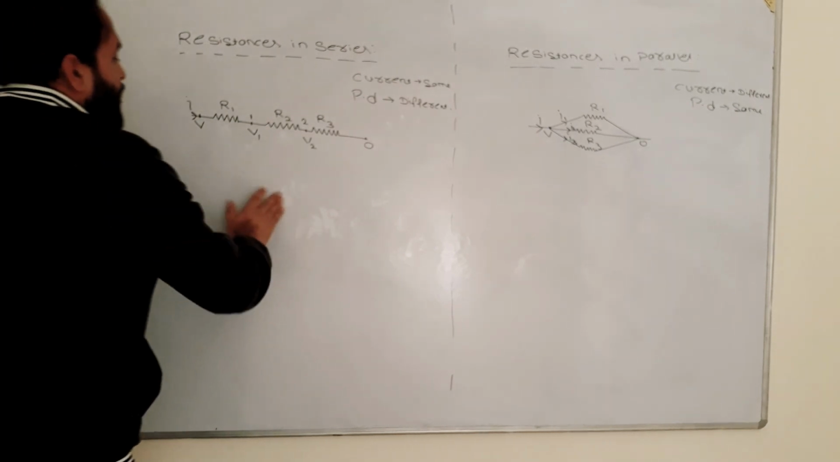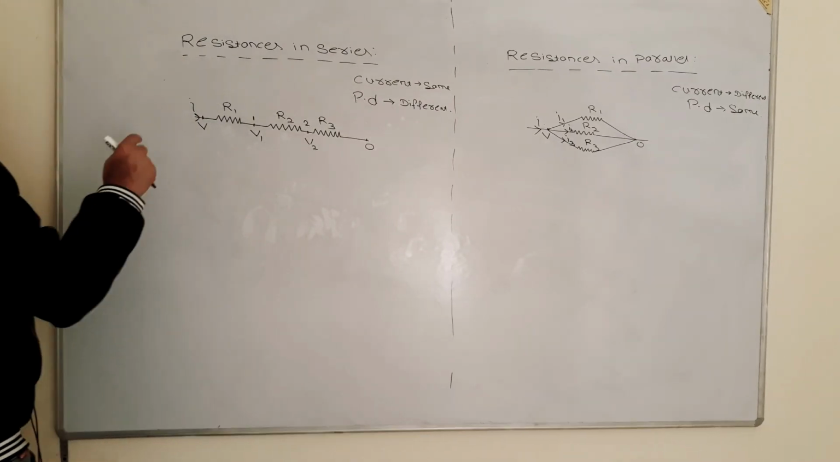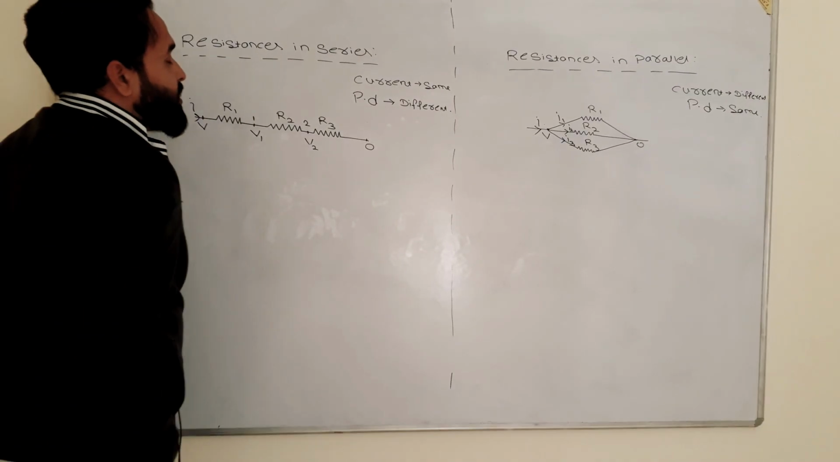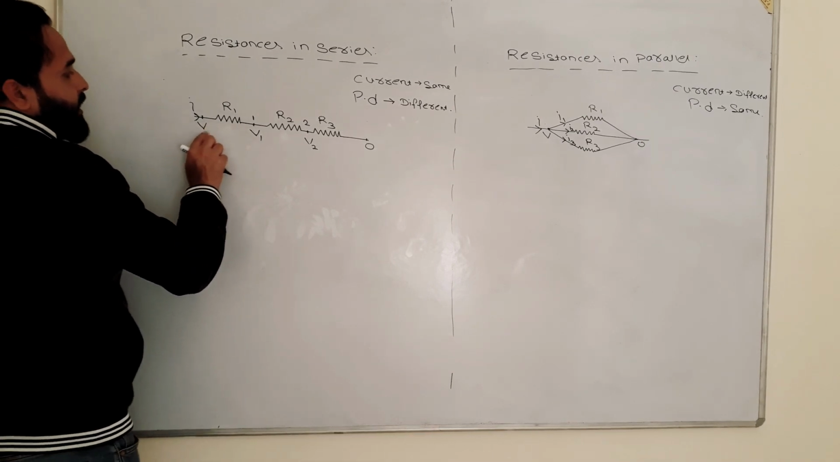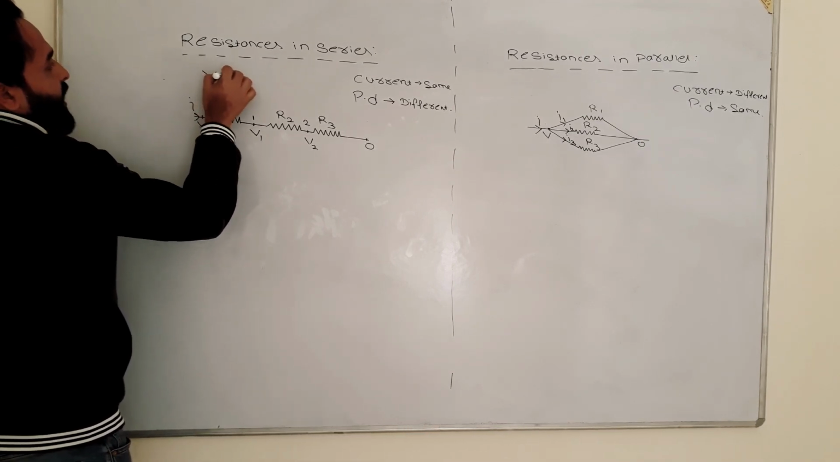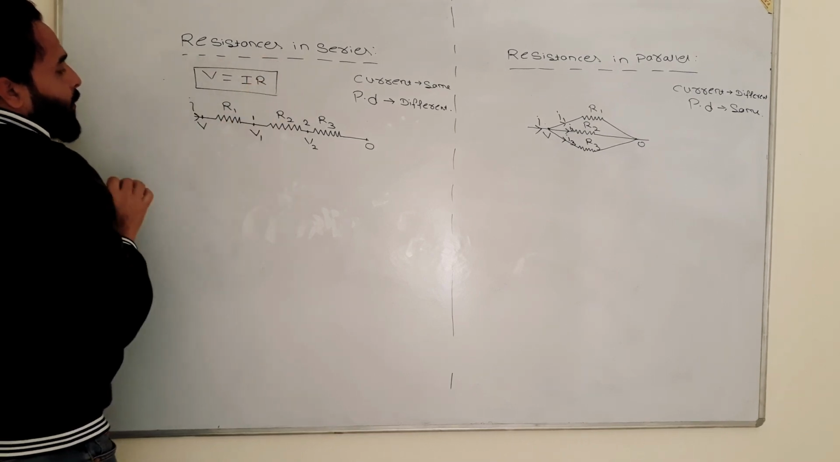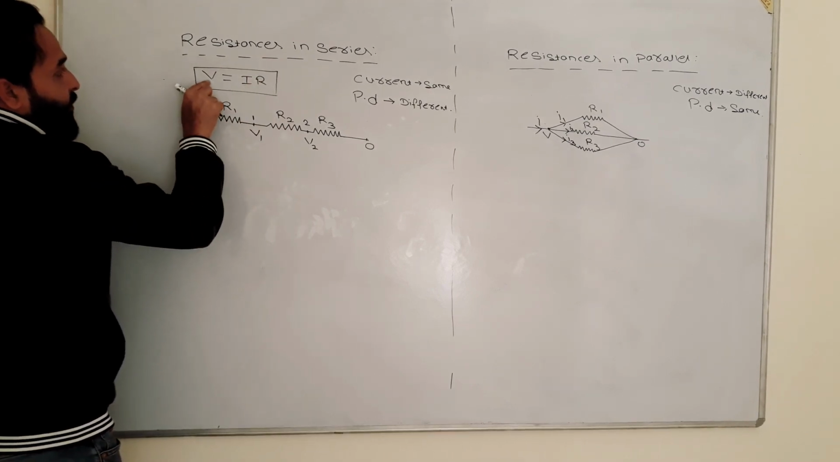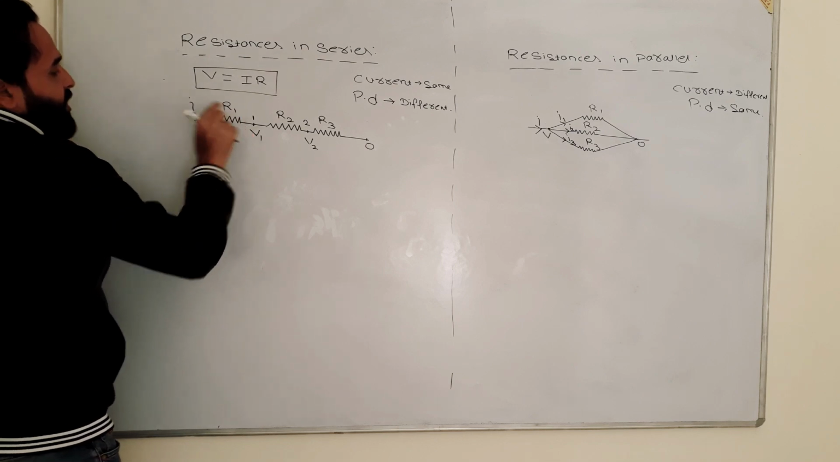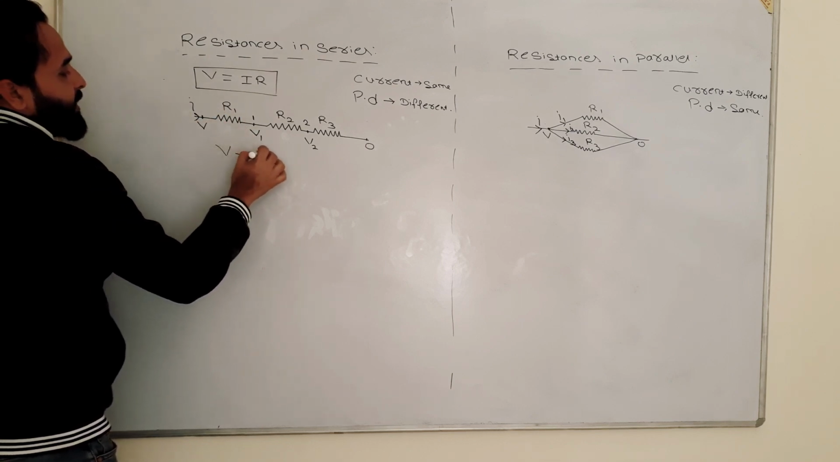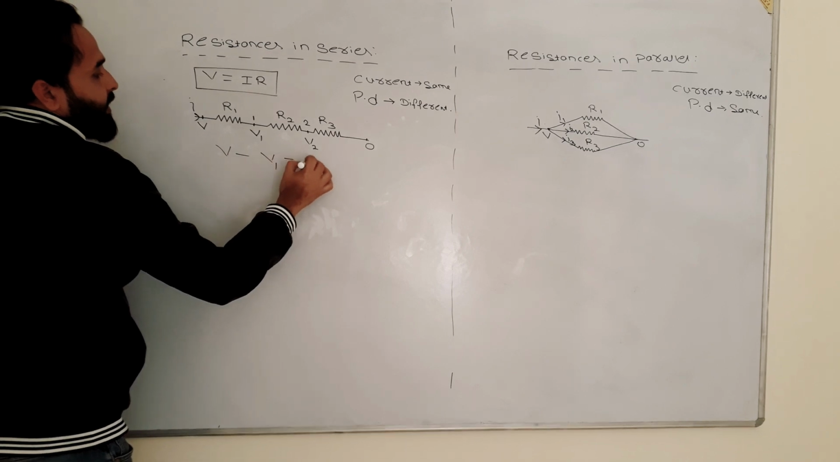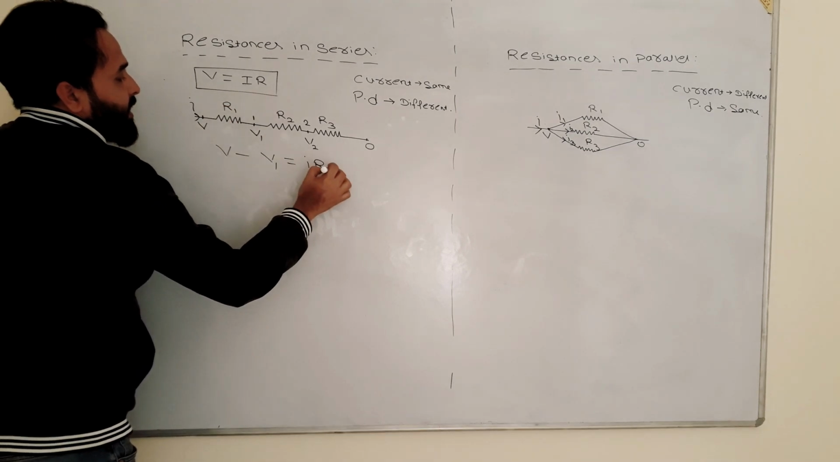Now let's come to the effective resistance, the resultant. Okay, let's say we have V is equal to IR. We all know this from Ohm's law. So we can apply here. V is the potential difference. What is the potential difference of R1? It is V minus V1. And the current is I and the resistance is R1.